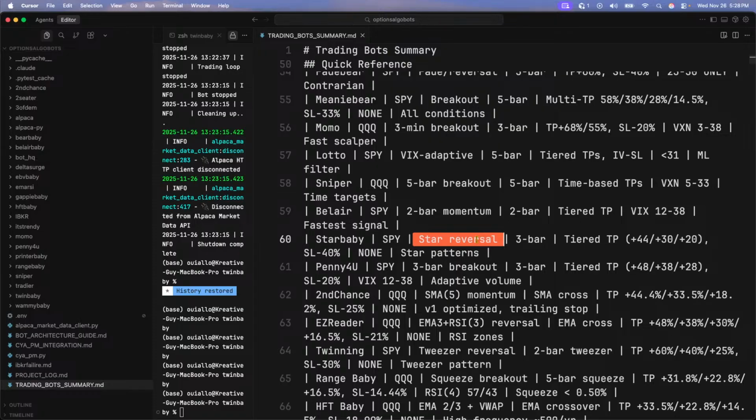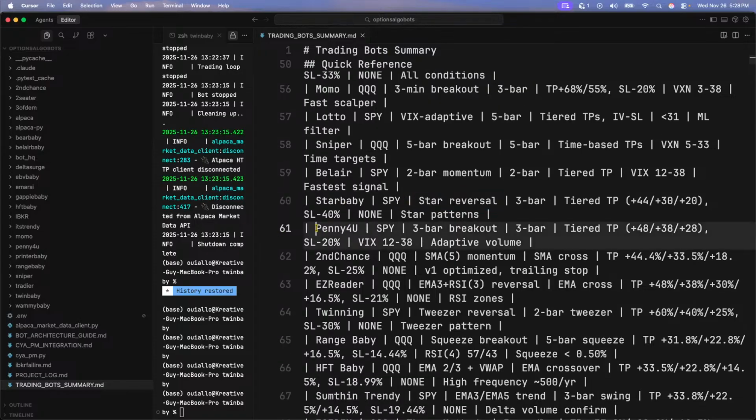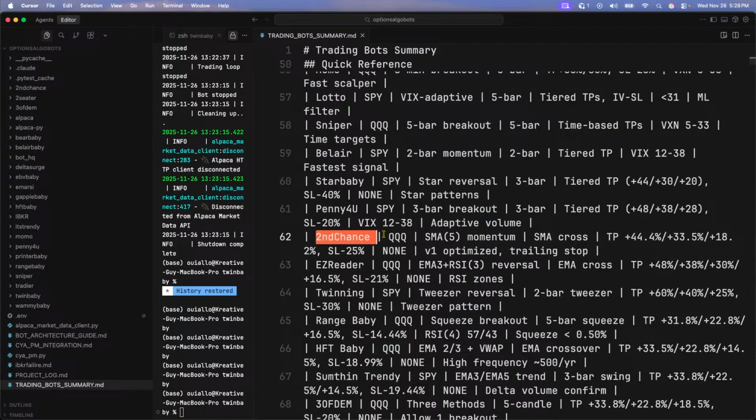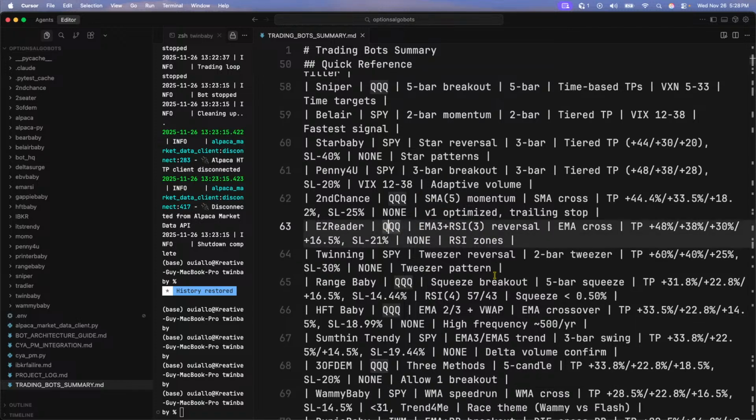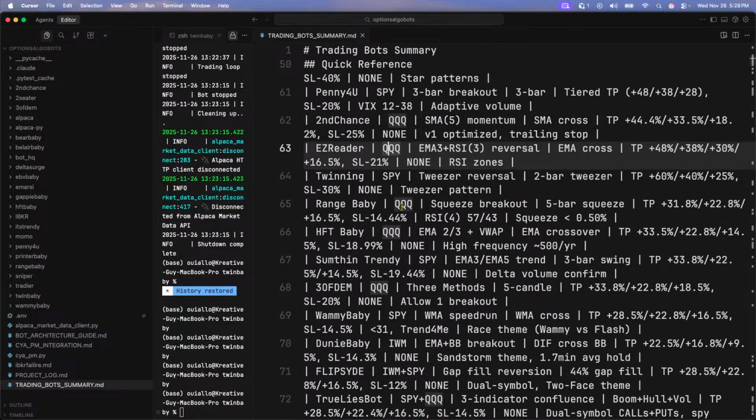Remember the falling star, rising star? That's what this bot uses. We have Penny for you. It trades SPY: 3-bar breakout, second chance. QQQ: 5 SMA momentum, easy reader. QQQ: EMA 3 plus RSI 3, twinning. SPY: tweezer reversal, range baby. QQQ: squeeze breakout, high frequency trading baby. QQQ: EMA 2-3 plus VWAP.